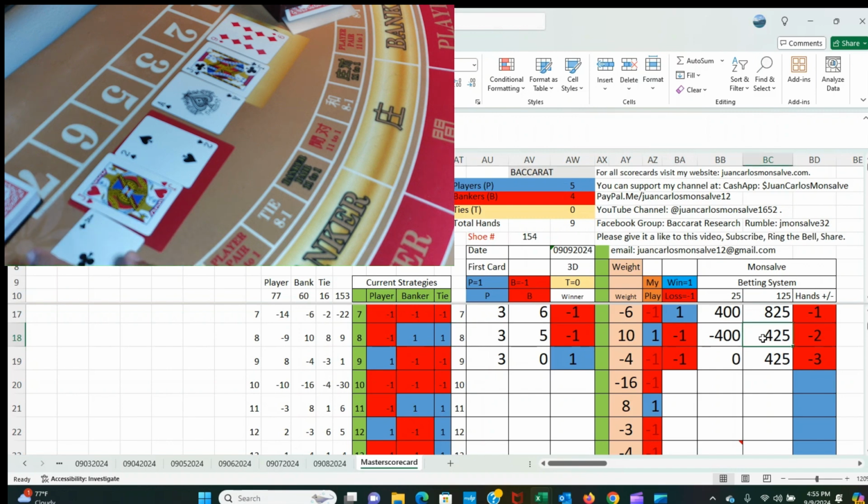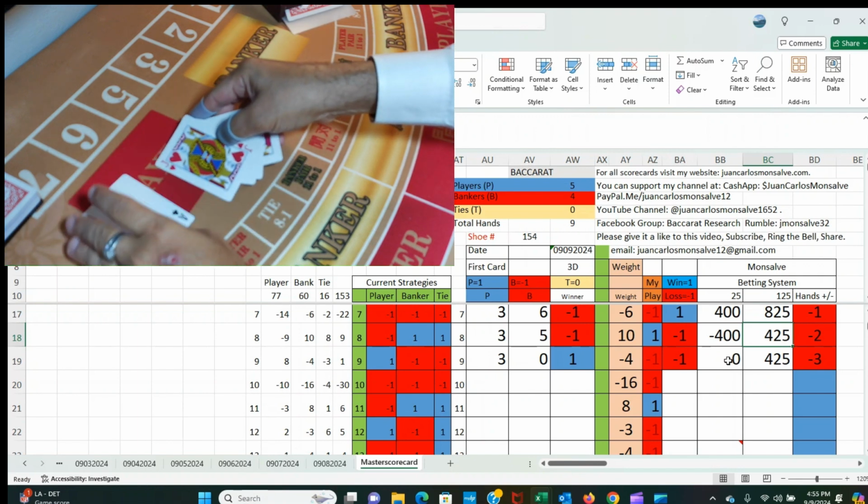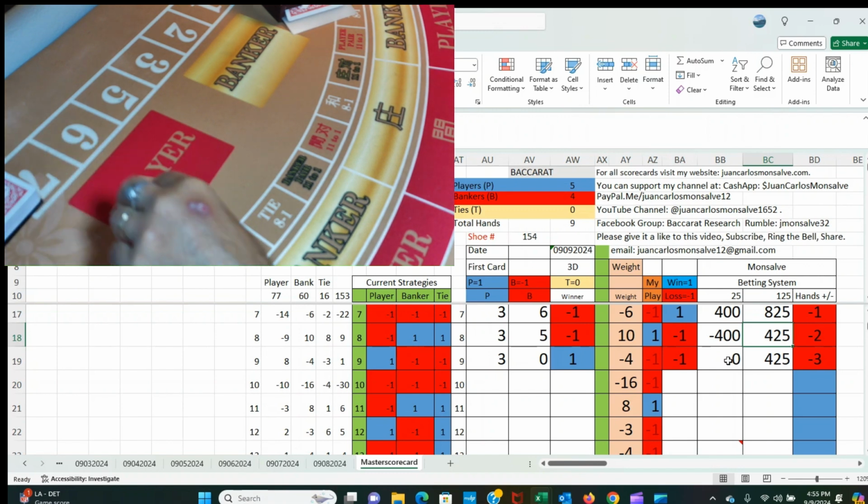With 8 hands, I make $425. And this is my system. I will stop the recording at this point. I will continue playing because I need to collect the rest of the data, but I'm going to make this video this short.